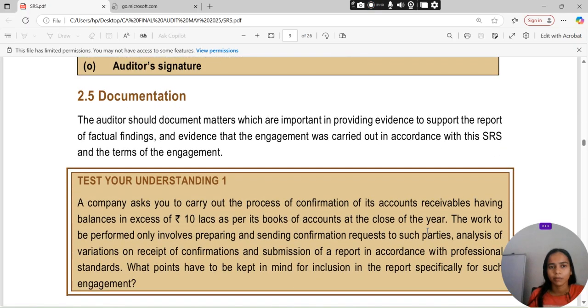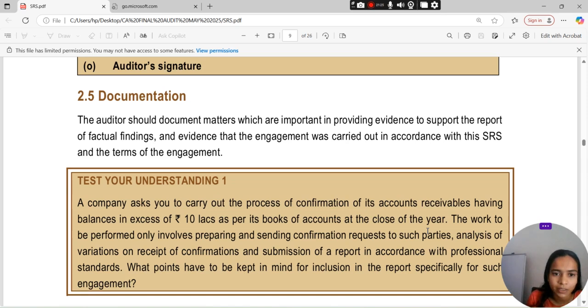Then moving further, that is the documentation. The auditor should document matters which are important in providing evidence to support the report of factual findings and evidence that the engagement was carried out in accordance with this SRS and the terms of engagement.